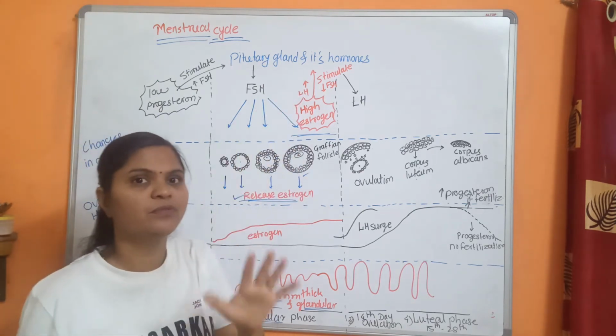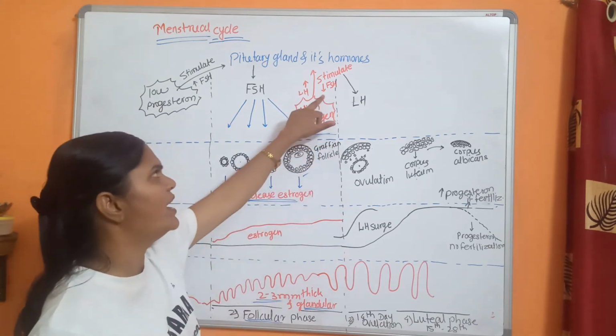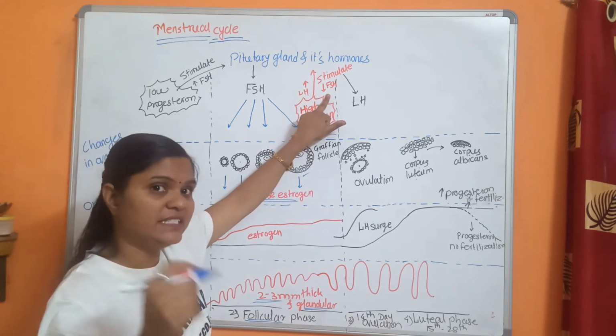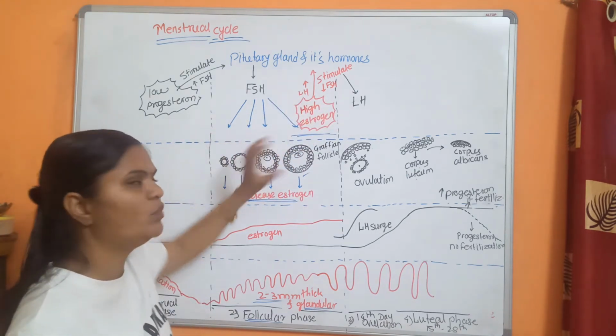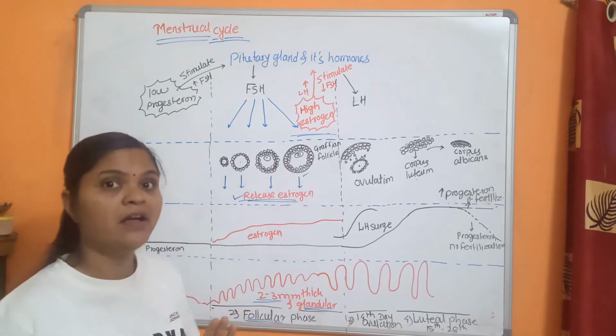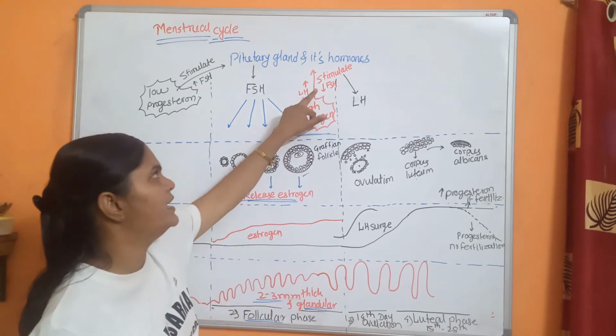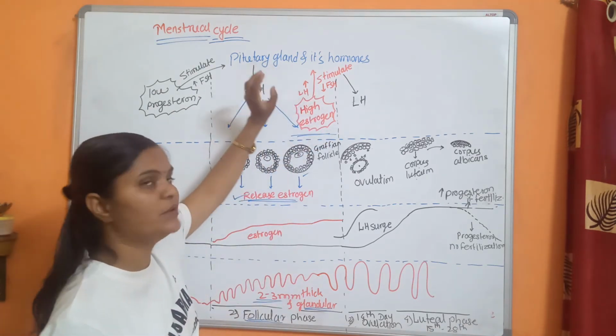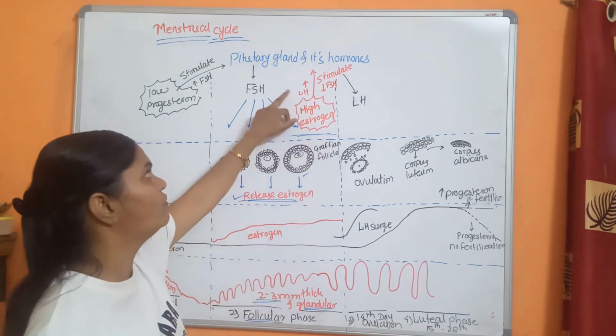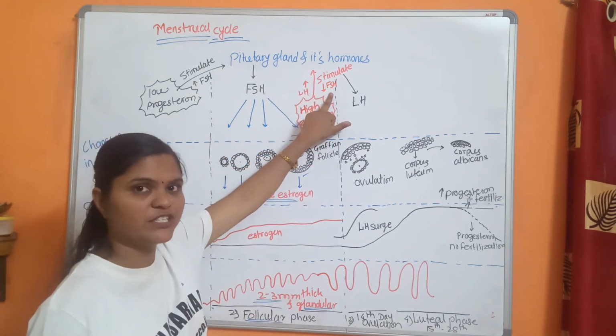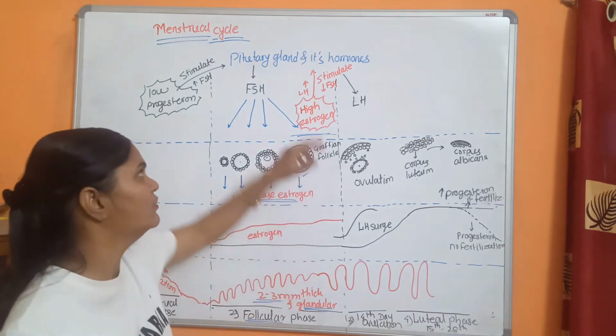So stop what? The FSH hormone. Why is FSH needed? FSH is needed for the development of follicles, but here the follicles are ready. So it stimulates the pituitary to stop the formation of FSH hormone and start the formation of